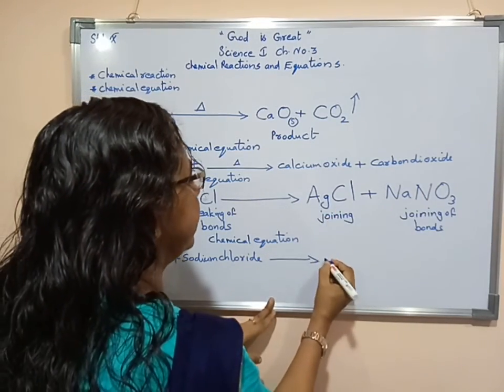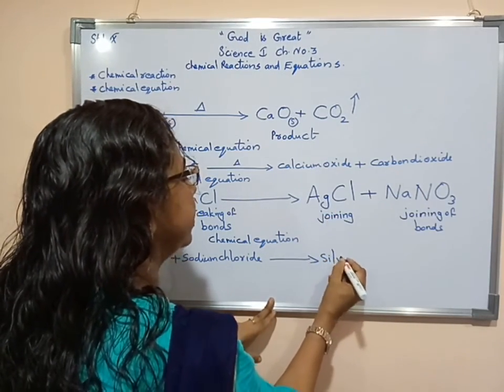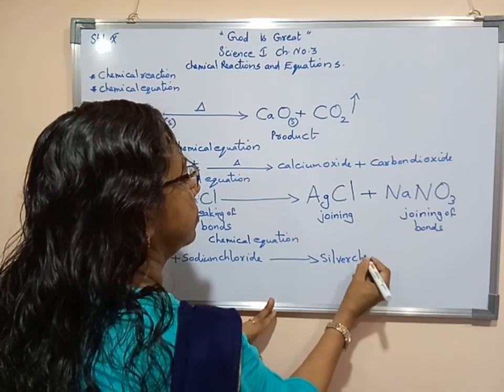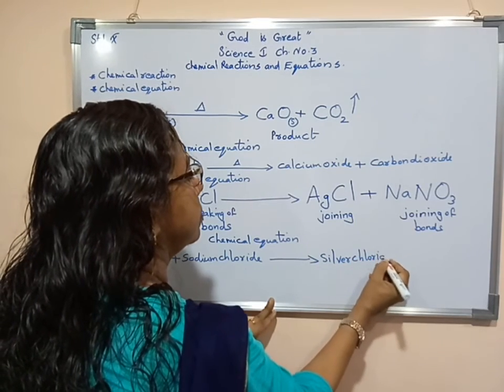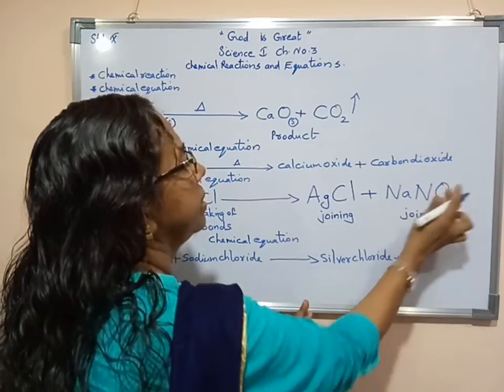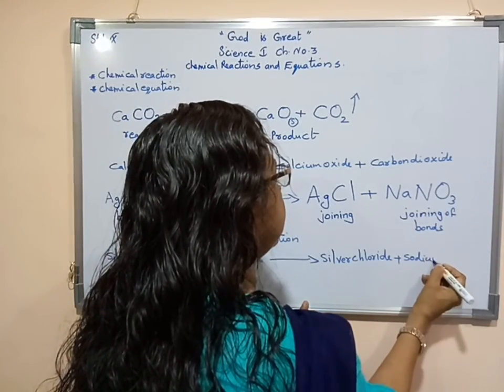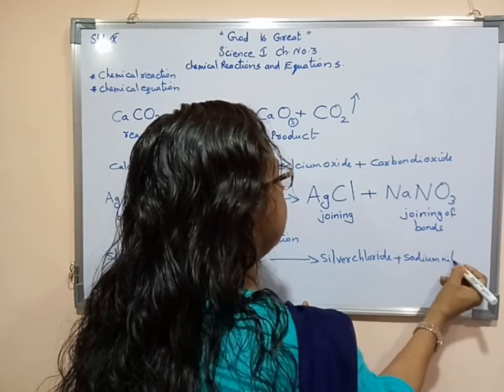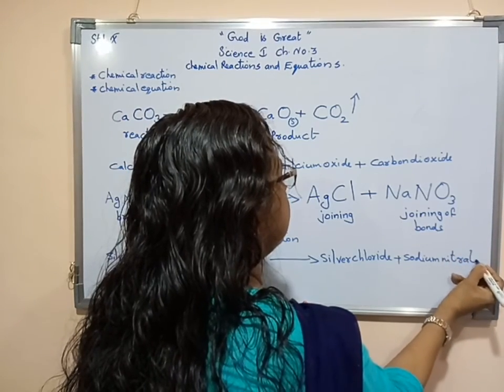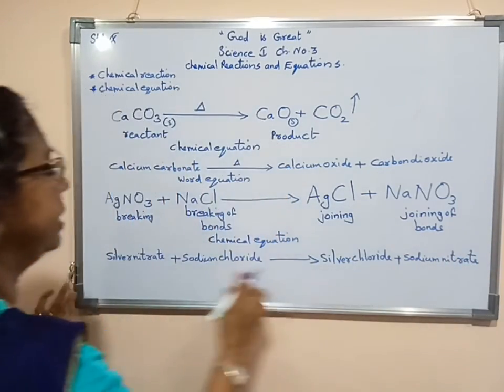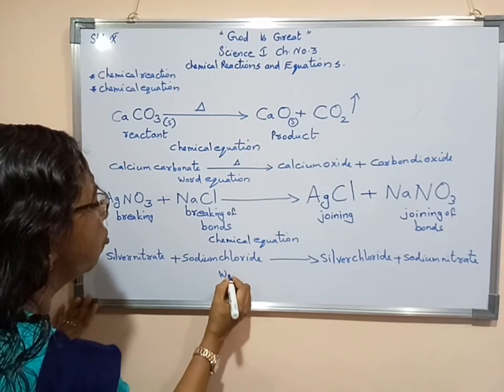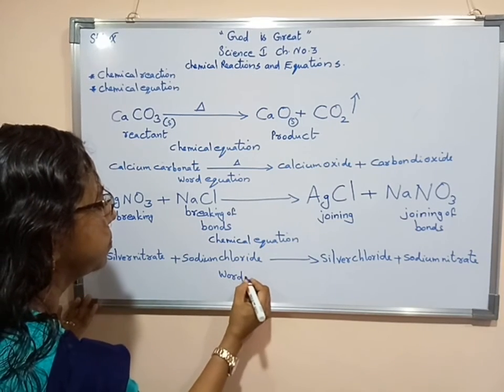This product is known as silver chloride along with that sodium nitrate. We can say that this equation is known as word equation.